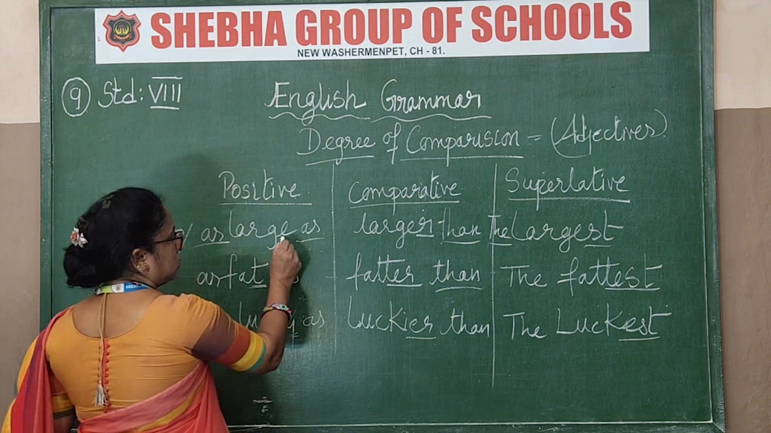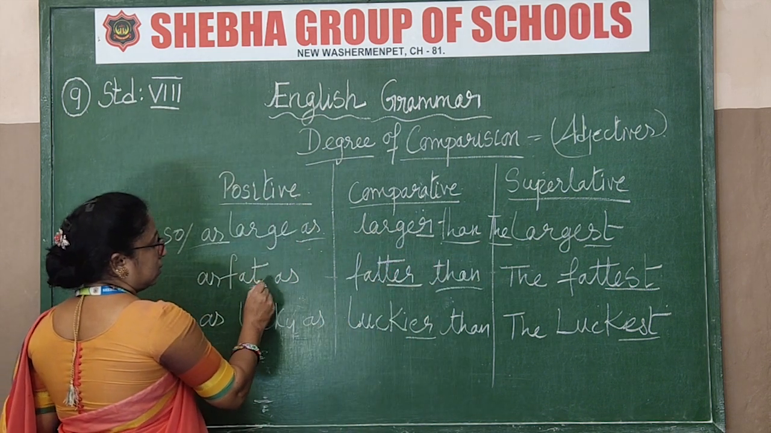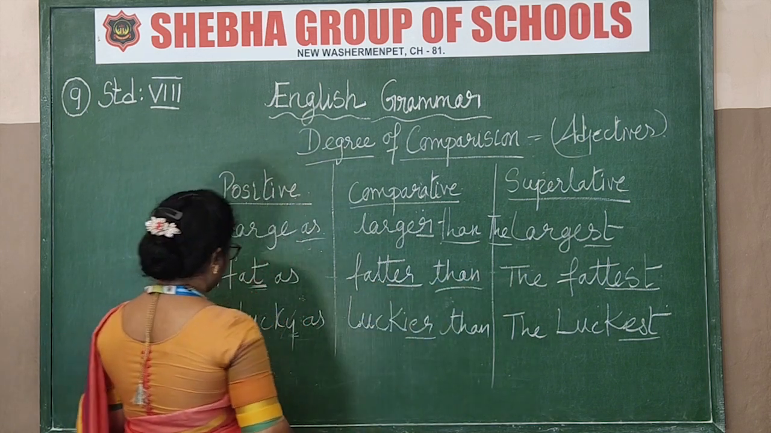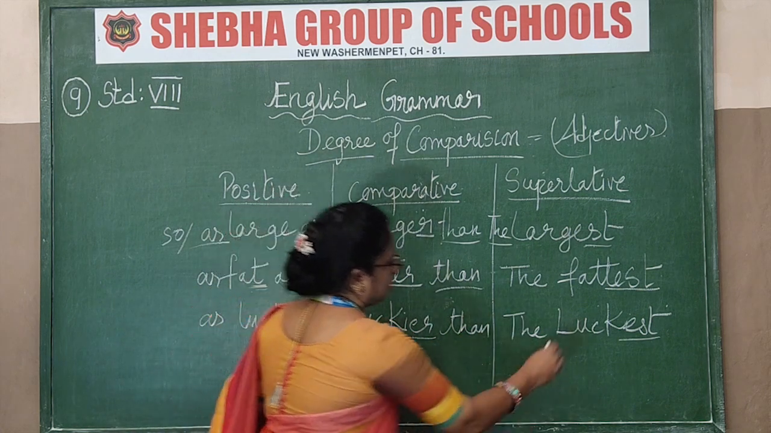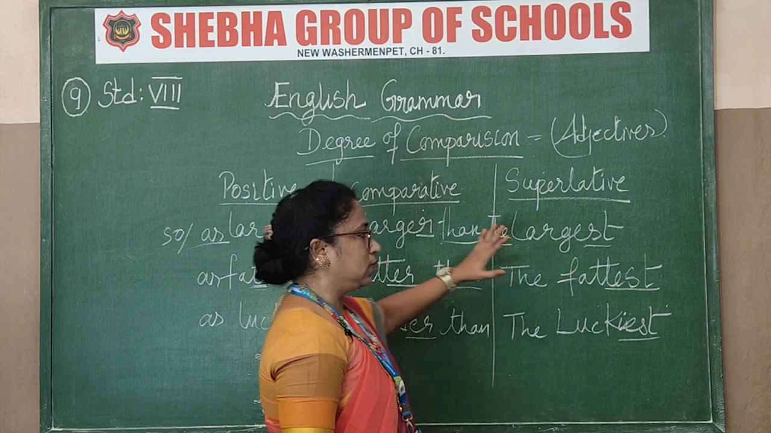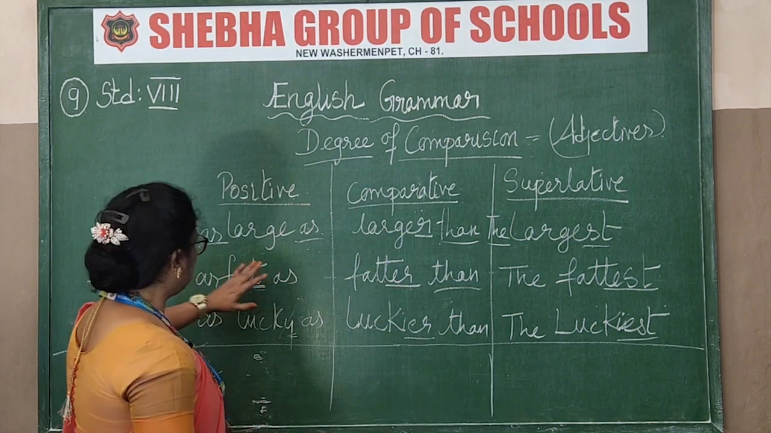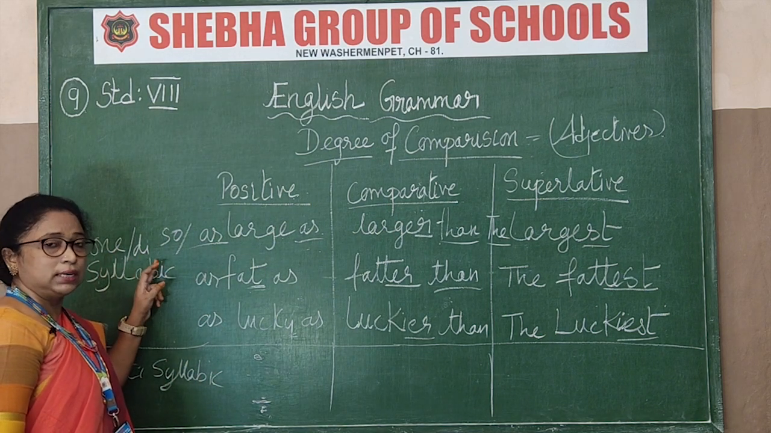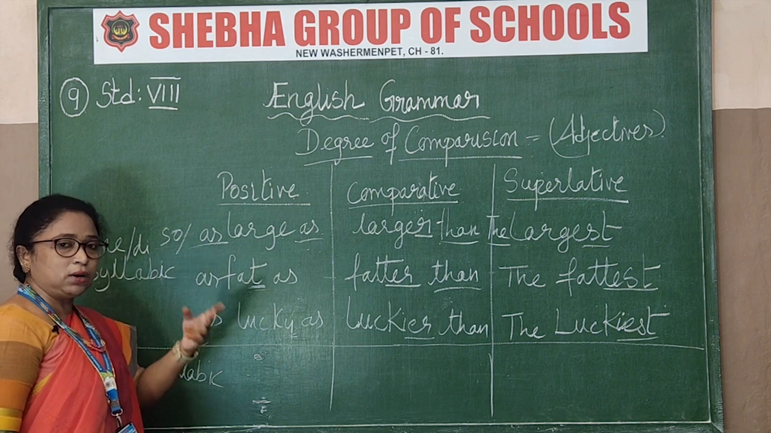One is just adding R, EST. Then here you are doubling the letter, double the letter, ER, EST. Then lucky, take off the Y, I-E-R, I-E-S-T. Got it? Luckiest. Okay, this is it. So far we have seen words that are monosyllabic or disyllabic. That means what? Mono means 1 syllable, di means 2 syllables.